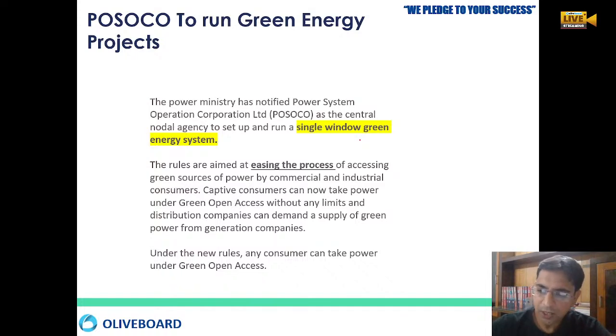Why have these rules been made? Because we wanted to ease the process and make sure people have better access to green energy, either commercial or industrial consumers.